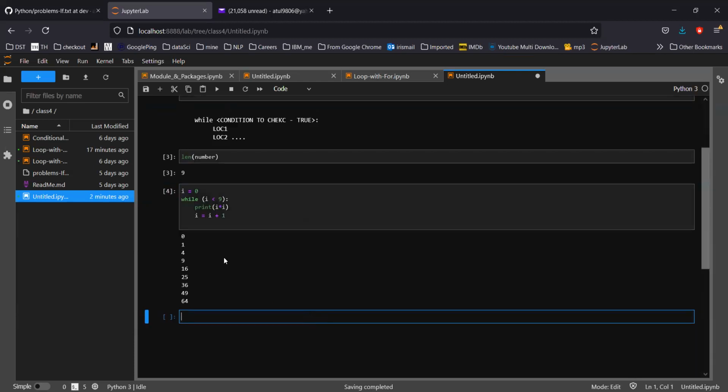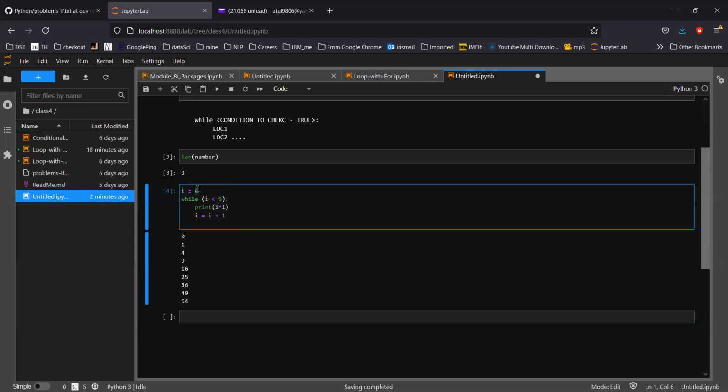If I run it, you see it's printing 0, 1, 4, 9, 16, 25, and so on. And how it is working, let's see. First it started with 0, so obviously 0 is less than 9. That's true, the condition is true. Now it comes inside. What I'm printing is I into I.